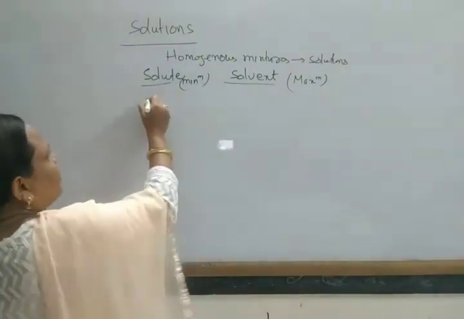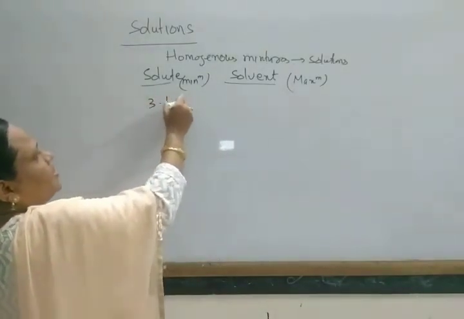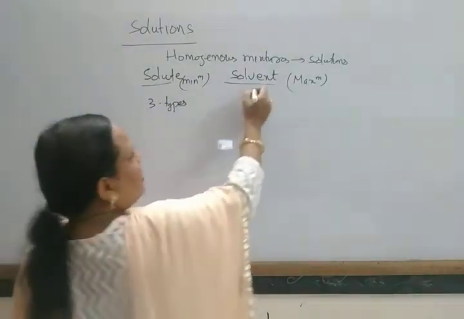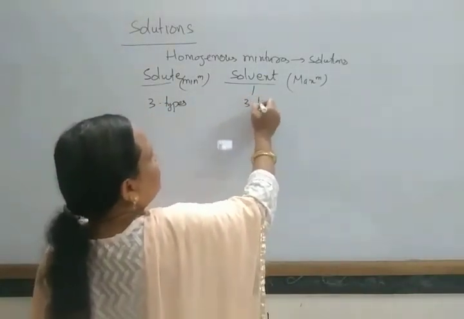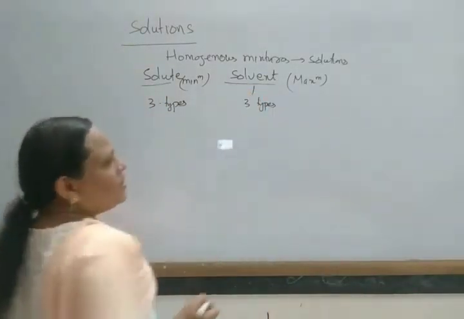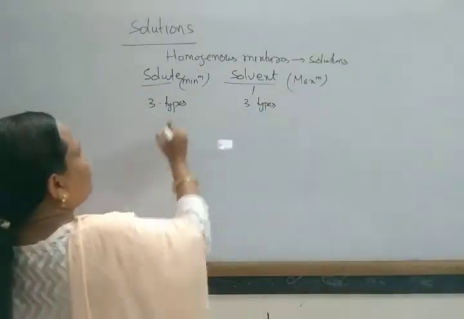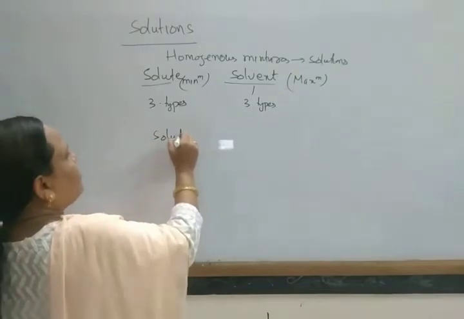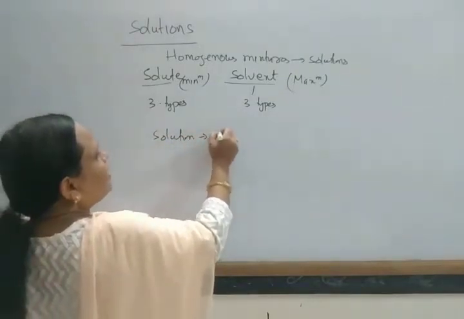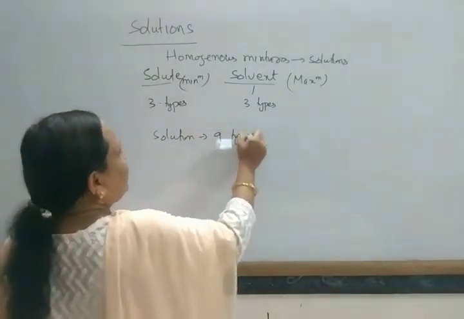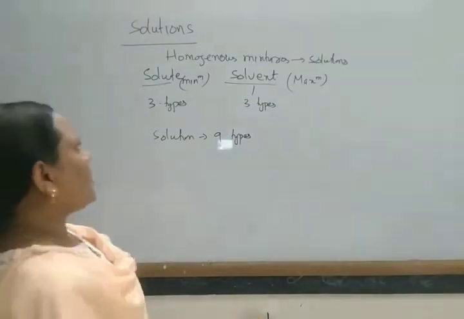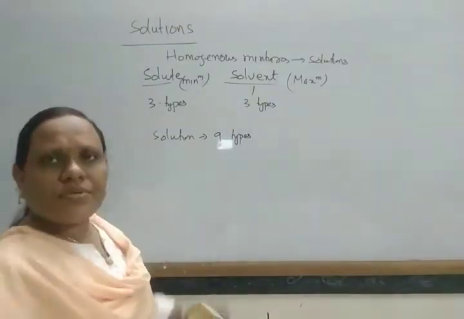Solute can be solid, liquid or gas, and the solvent is also of 3 types. So if we consider a binary, two-component system, the solution is of 9 types.